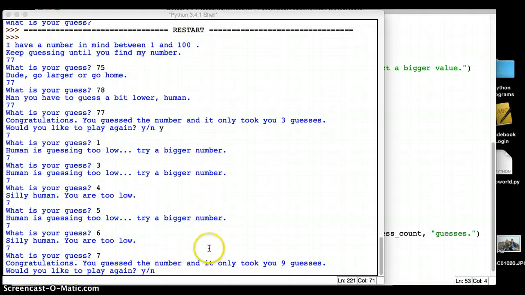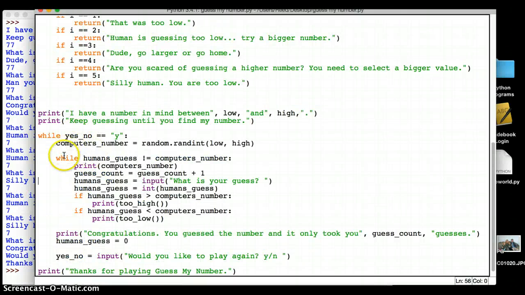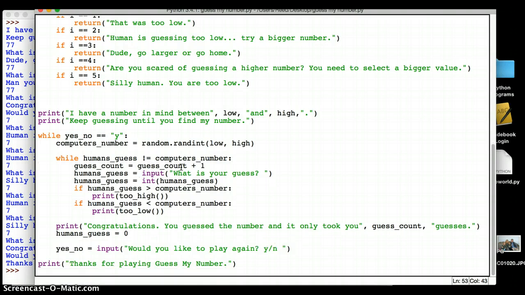Okay, so it looks like it's all working. And all I have to do to get it to really work is now get rid of that printing of the number. So I'm going to get rid of here, this line. And let's see if it all works.